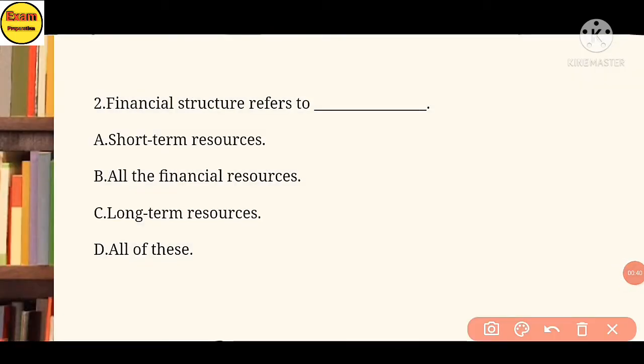Second, financial structure refers to blank. A. Short-term resources. B. All the financial resources. C. Long-term resources. D. None of the above. The answer is option B. All the financial resources.